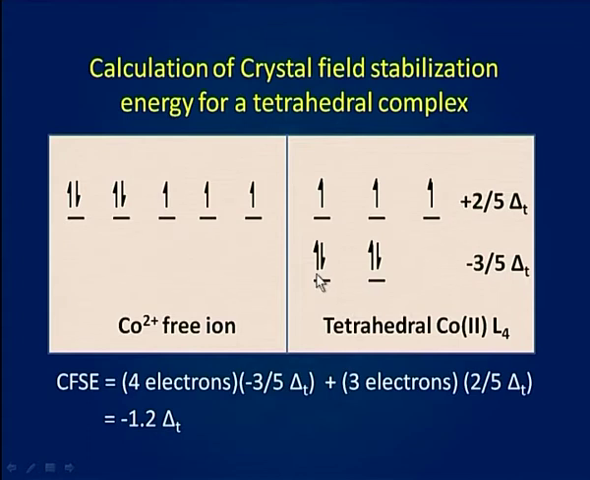You can see there are 4 electrons in the lower energy level, which is Eg, and 3 electrons in the upper energy level, which is T2g. Now, for the calculation of crystal field stabilization energy, you have to calculate 4 electrons with minus 3 by 5 delta T and 3 electrons with plus 2 by 5 delta T. Ultimately, you will get crystal field stabilization energy equal to minus 1.2 delta T.